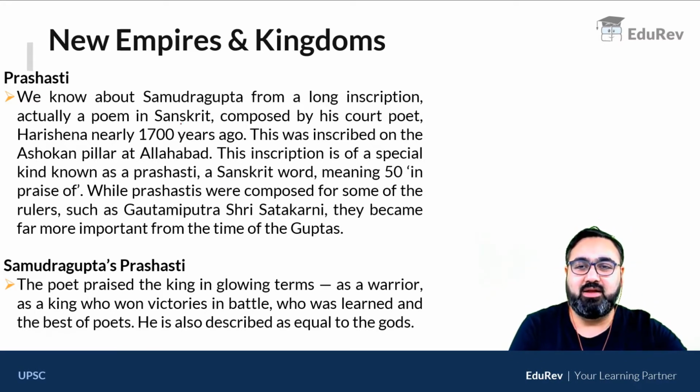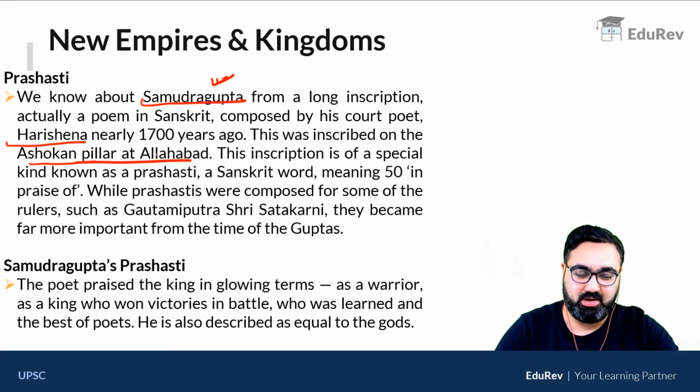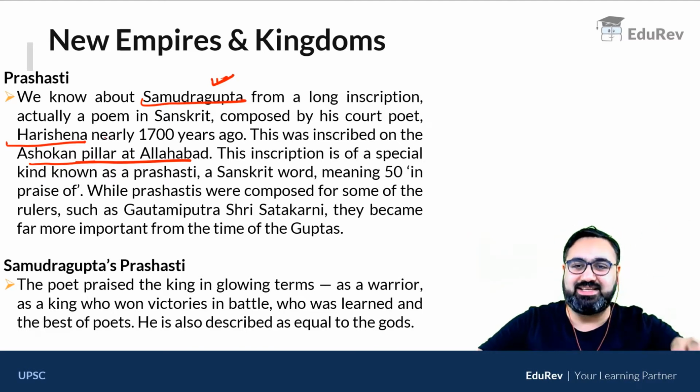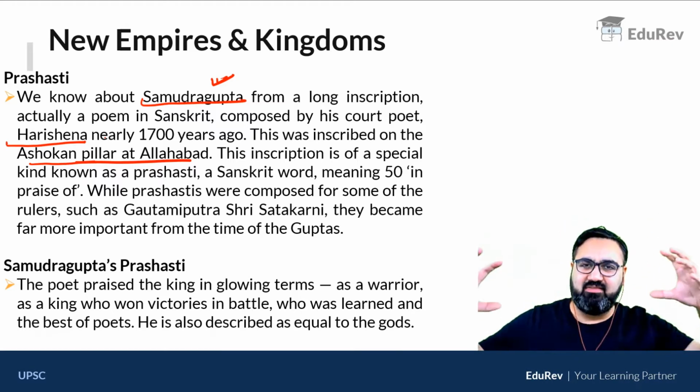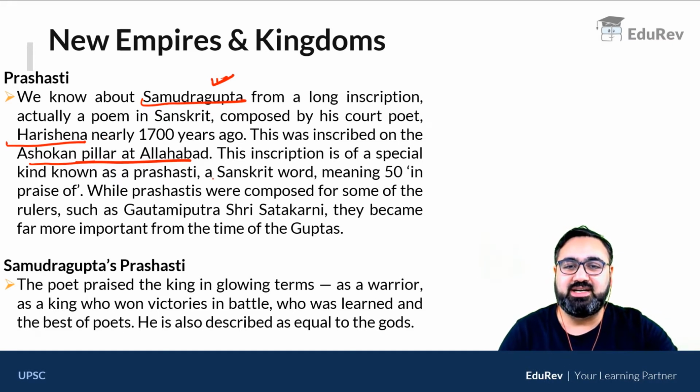For example, Samudragupta of the Gupta dynasty, one of the most famous kings of India, one of the most famous kings of the Gupta time. About him, we get to know a lot from his Prashasti. His Prashasti was written by Hari Sena, who was his court poet. It was written on the Ashokan pillar at Allahabad. The Allahabad Ashokan pillar is very, very important because multiple rulers have written on the same pillar, because it is very strong and it is at a very significant position. The inscription is written in Sanskrit and it is a Prashasti of Samudragupta.